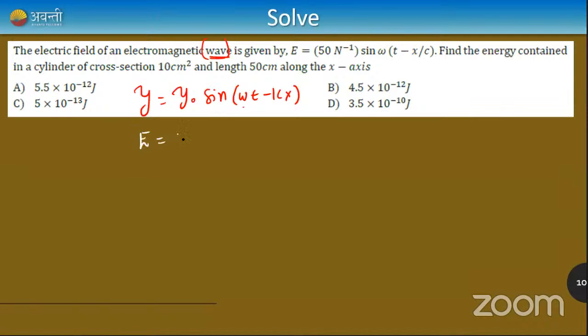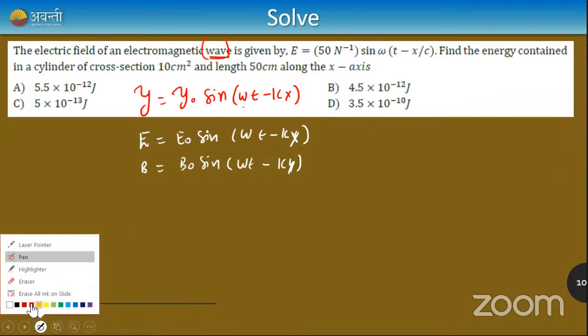Electric field E is equal to E naught sine omega t minus kx, and magnetic field can also be written as B is equal to B naught sine omega t minus ky, because the electric field and magnetic field have to be perpendicular, right? So if one is in the x-axis, the other should be in the y-axis or z-axis. They should be perpendicular to each other. Okay, cool. So this is over.